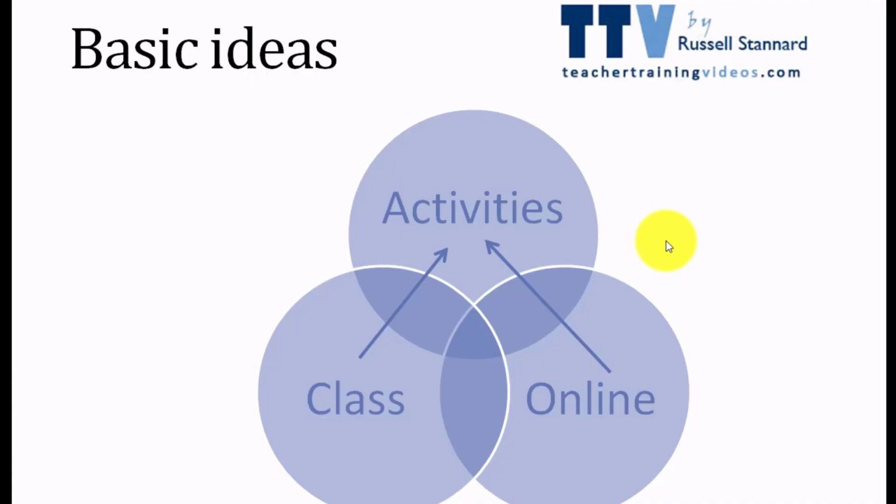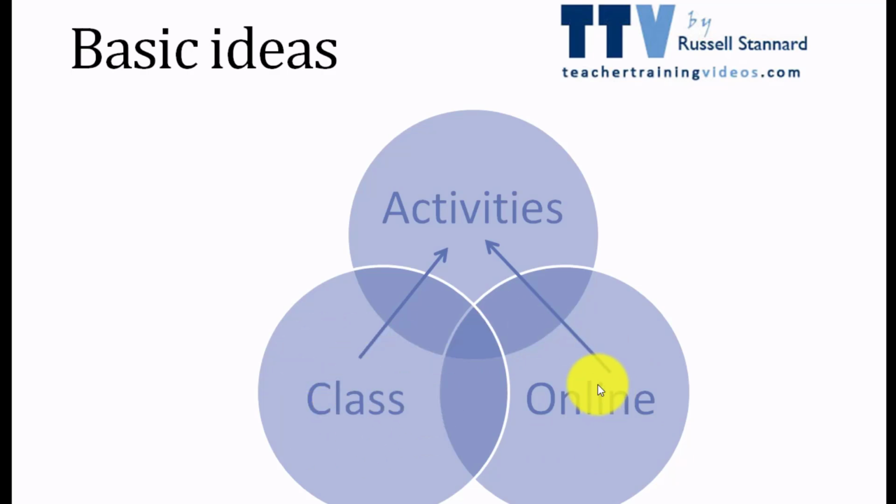What we've been particularly looking at is that when we set up activities for the students to do either in class or online, we actually give them the same activities, and we can actually even mix students from the online and class. And how can we do that? Well, we can do that via using technology. So instead of, say, the students doing an activity in groups in class and the students here doing it online, which is also another possibility, and then the students can report back, so the students online can report to the students in class and the students in class can report to the students online.